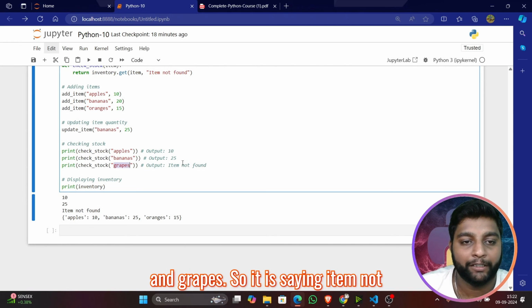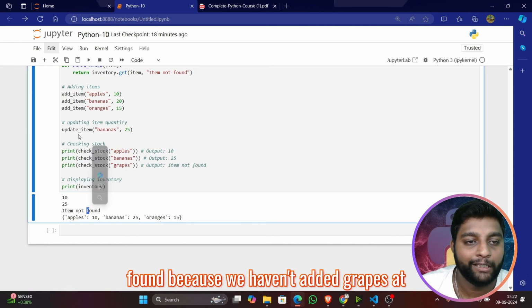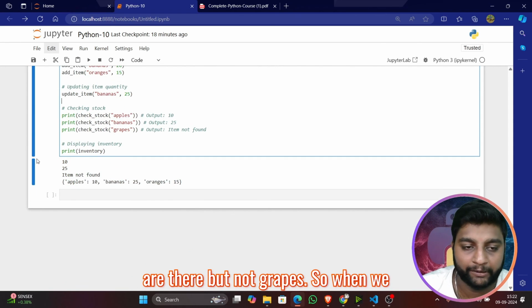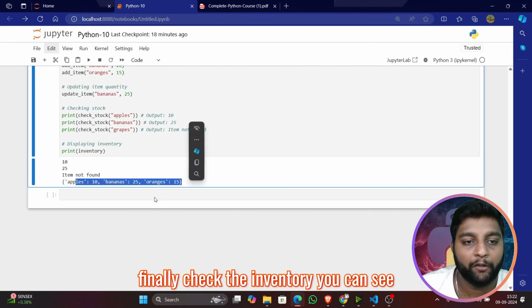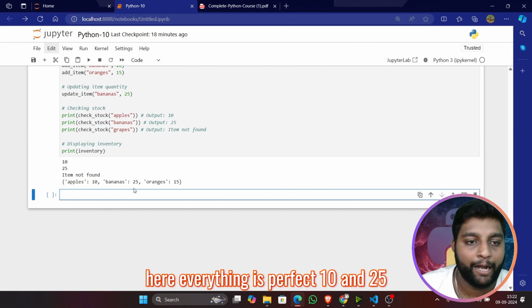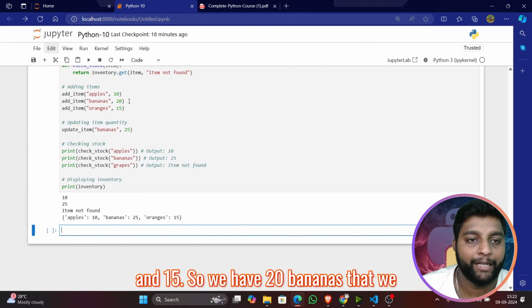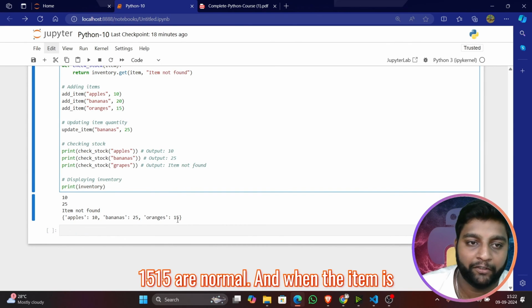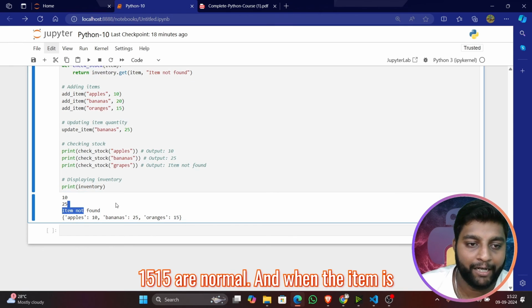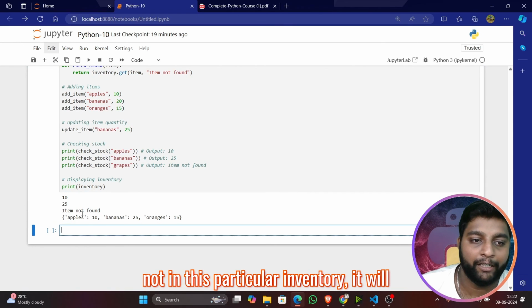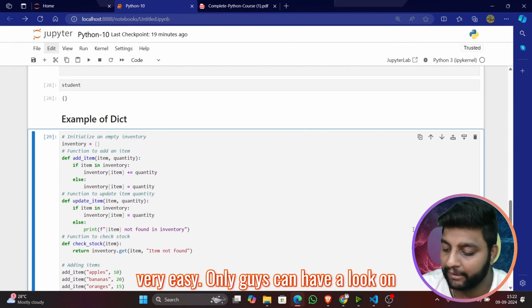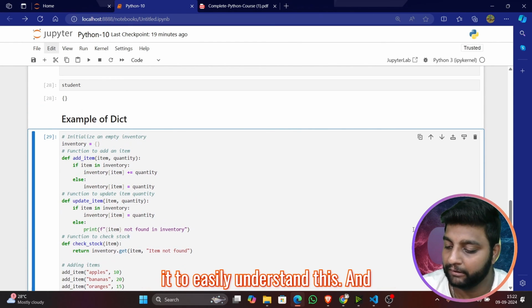And grapes, it is saying item not found because we haven't added grapes at all in this code. Only oranges are there, not grapes. When we finally check the inventory, everything is perfect: 10, 25 and 15. Bananas were 20 and we made it 25, and oranges are 15 as normal. When the item is not in the inventory, it will say item not found. It's very easy, have a look and you will easily understand this.